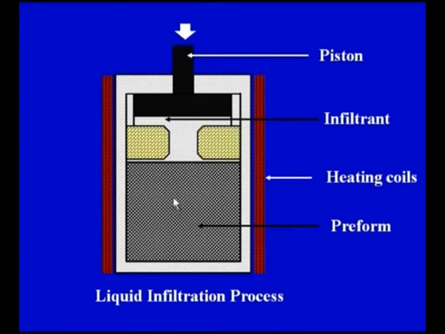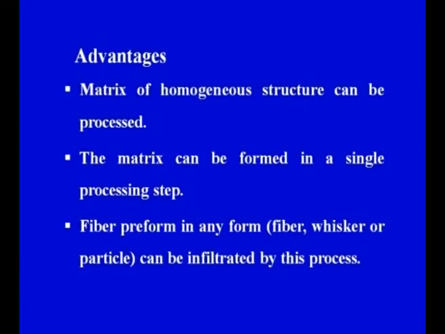So the process is fairly simple, and here the two red columns indicate the heating coils. The process takes place at elevated temperature. Now let us try to understand what the advantages of the liquid infiltration process are. So the major advantage is that a matrix of homogeneous structure can be processed.